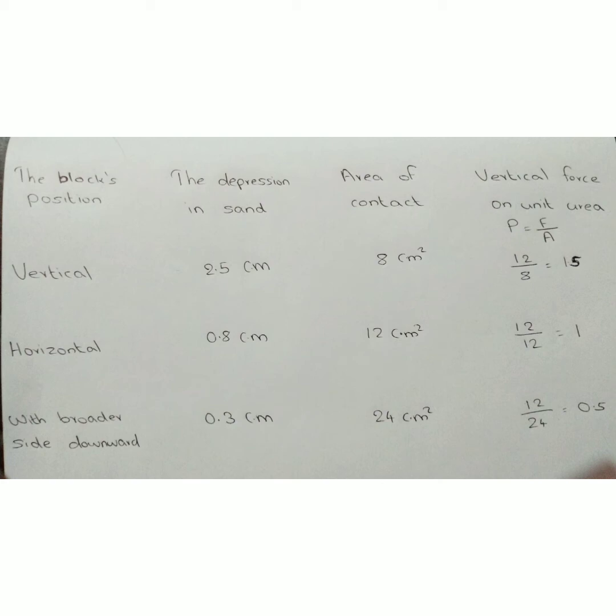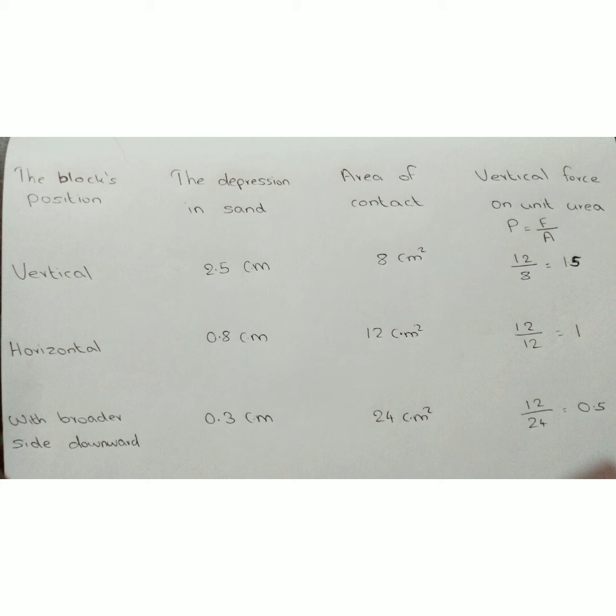So let's calculate the pressure for the first case, that was when the block was placed in a vertical position. So the pressure is F divided by A is equal to 12 divided by 8, which is equal to 1.5 Newton per centimeter square. Now moving on to the second situation, the block was placed horizontal in it. There the pressure is 12 divided by 12 is equal to 1 Newton per centimeter square.